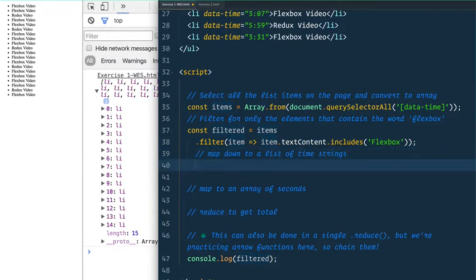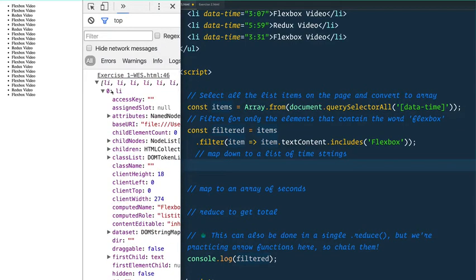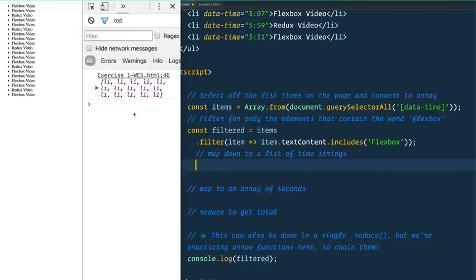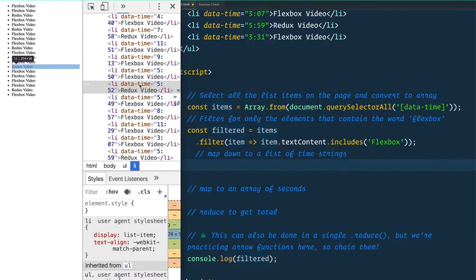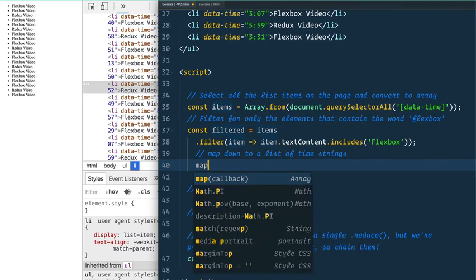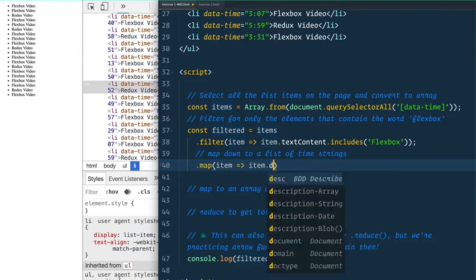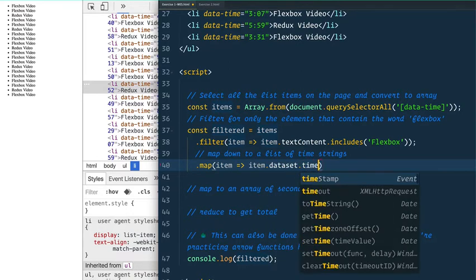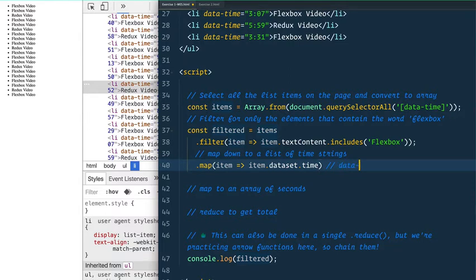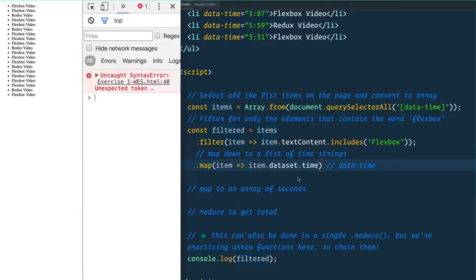So next up is map down to a list of time strings. This is just a list of elements, and we don't need the entire element. We just need that one piece of data, which is the data-time attribute. So how do we do that? Well, map will take in a list of things and convert it into a list of other things. We want to take in the item, and we want to return the item.dataset.time. Why? Because that's going to give us data-time. So now I think if we refresh, we should now see an array. Uh-oh, error on 40.